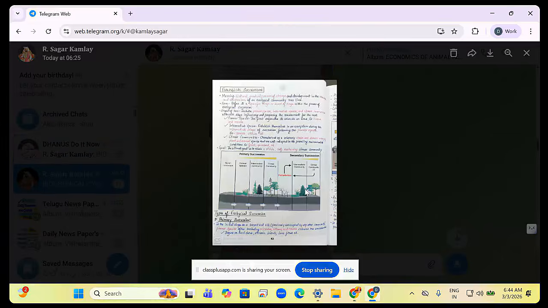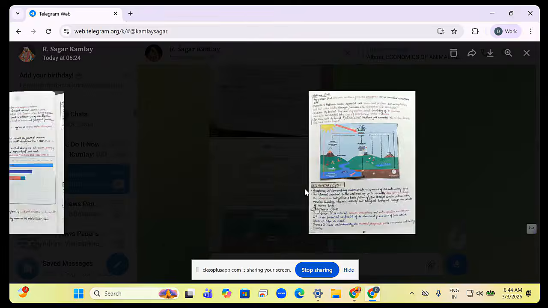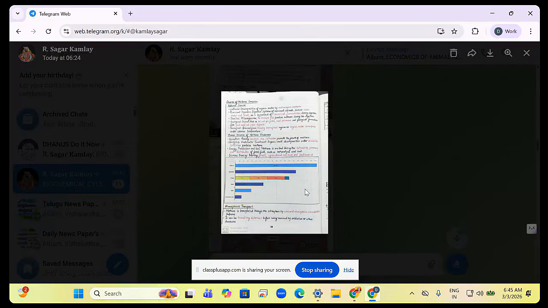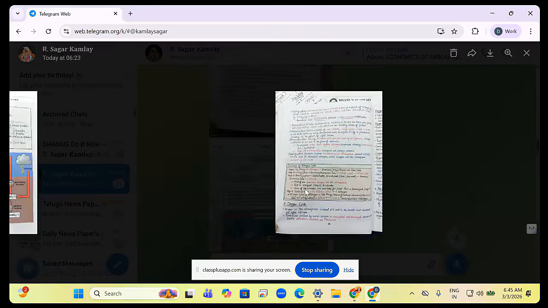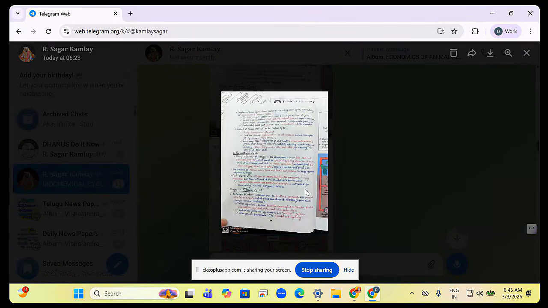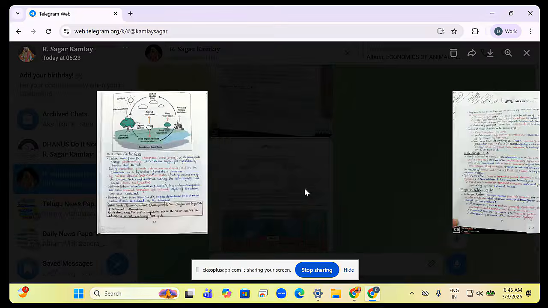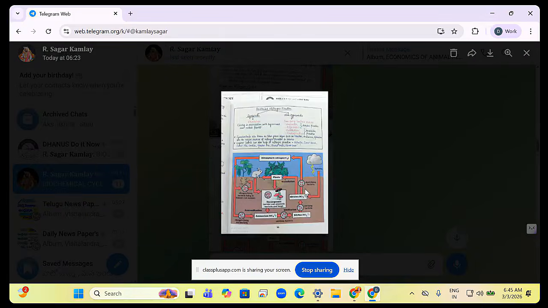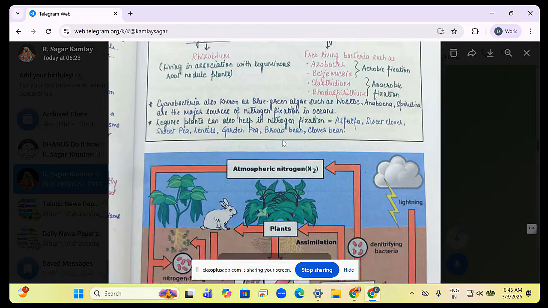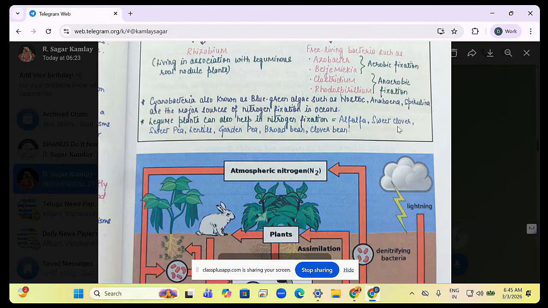Have a look at it. The nitrogen cycle is important for this. See, alfalfa, sweet clover. Clovers means cloves. So sweet clovers, clover beans, alfalfa, clover, sweet pea, lentils, garden pea, beans.